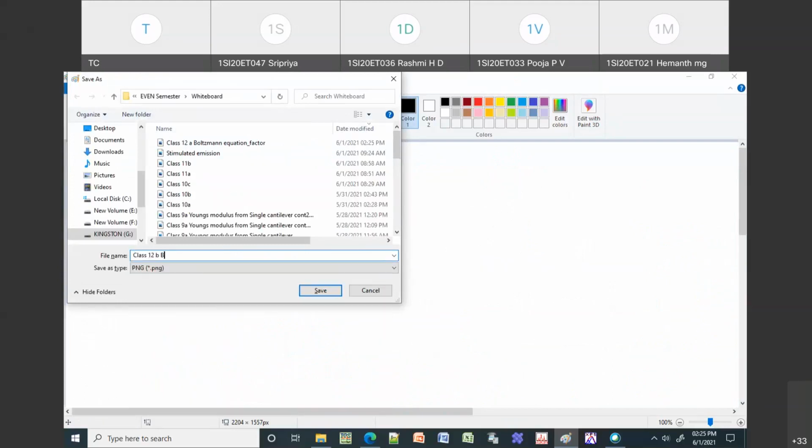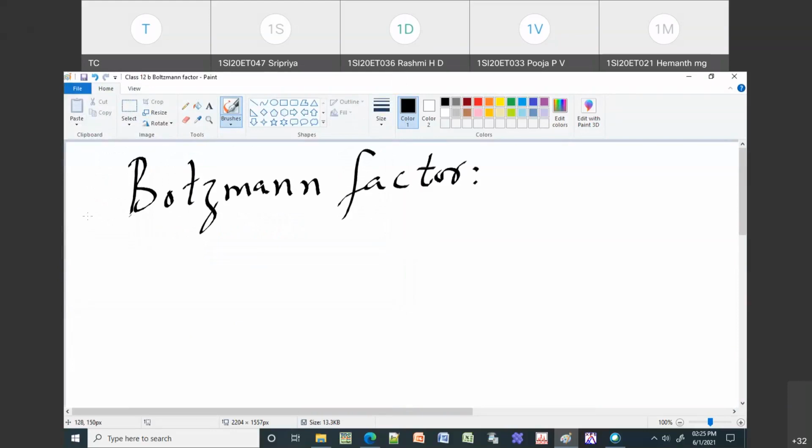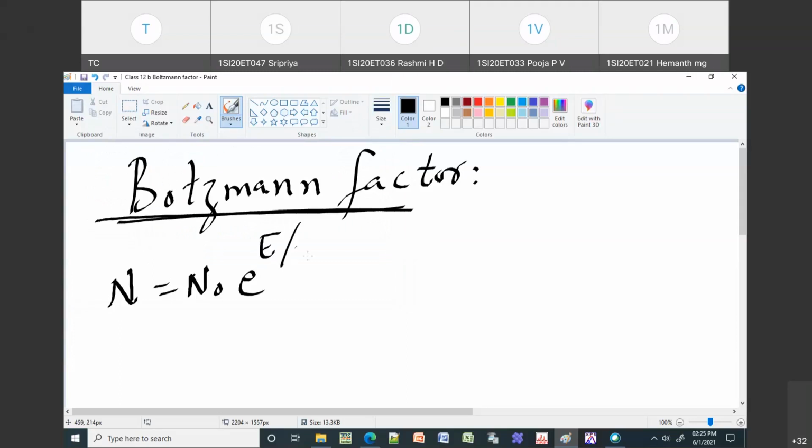So I will now explain the Boltzmann factor. I thought I could write it on the previous slide, but there is not sufficient space. So now we will talk about the Boltzmann factor and what it is. As we said, N represents the number of atoms in a given energy state, E by kBT. So now I am interested in 2 energy levels. Let us assume E1 and E2 are the 2 energy levels, and let us assume N1 is the number of atoms,